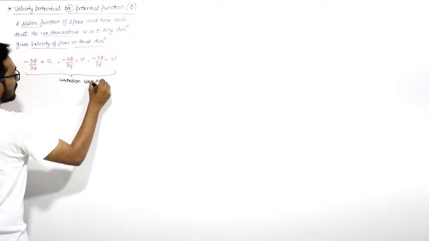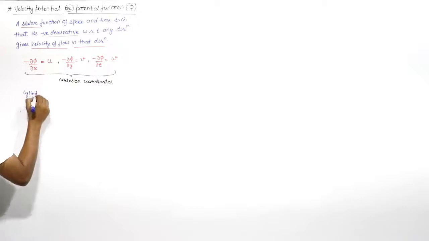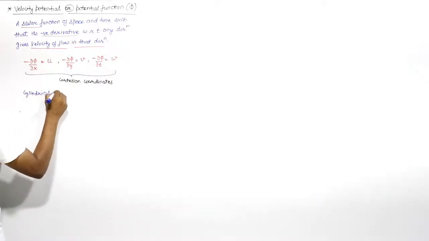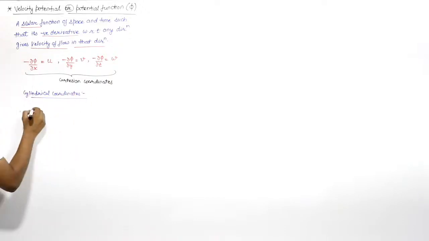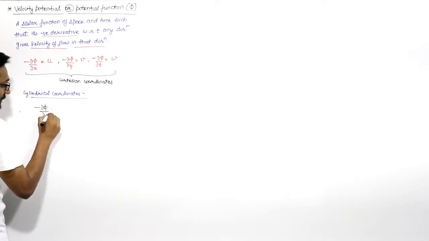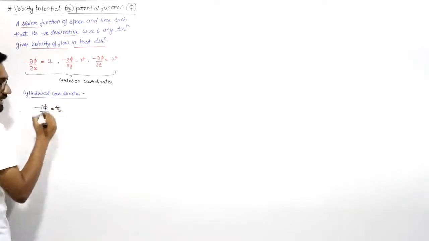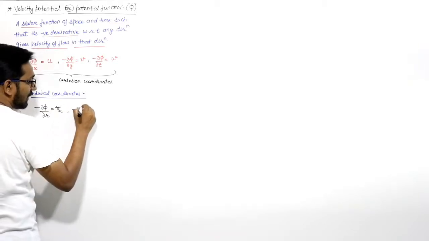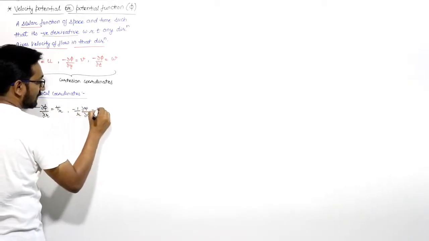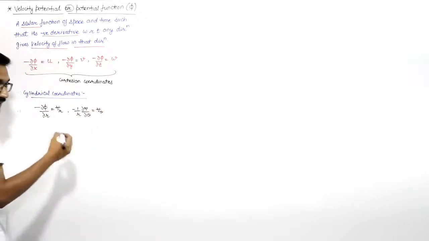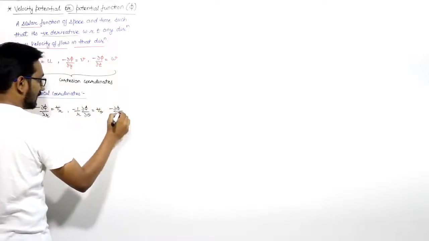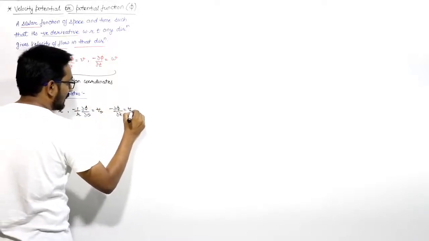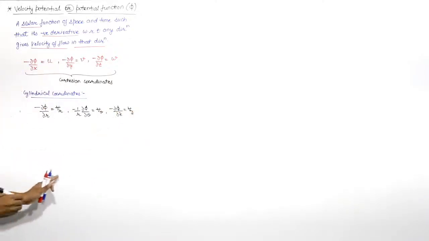Sometimes they may ask you the potential function in cylindrical coordinates. In cylindrical coordinates, it can be defined as minus of del phi upon del r, which gives the velocity along the radius, or minus 1 by r del phi by del theta, which gives you v theta, the velocity in the theta direction, or minus of del phi by del z, which gives the velocity in the z direction. These are in the cylindrical coordinates.